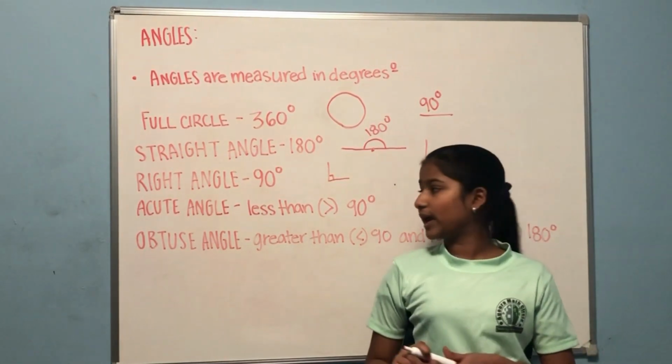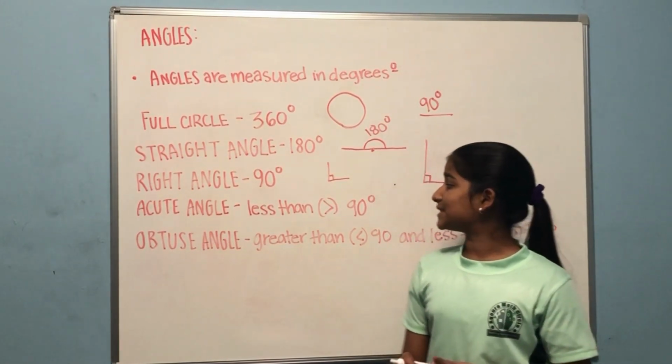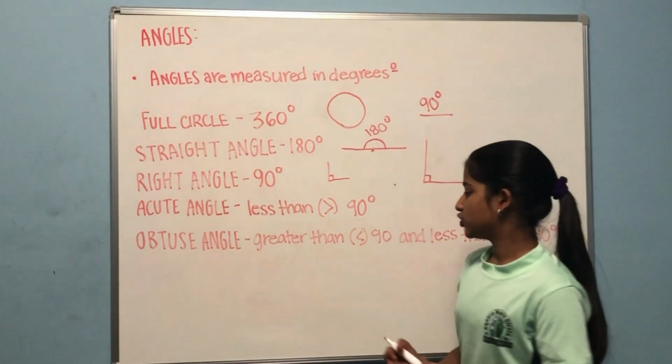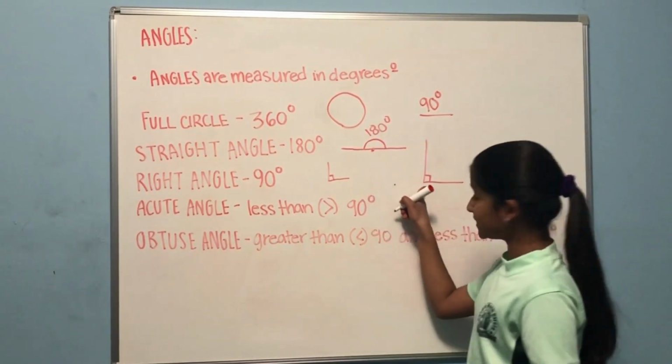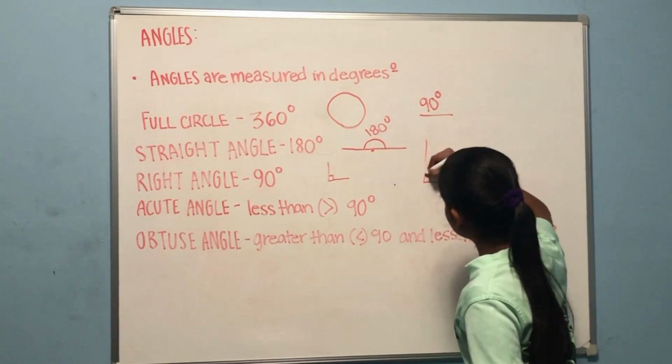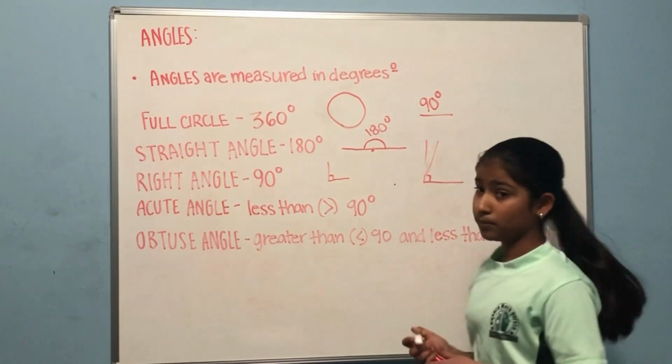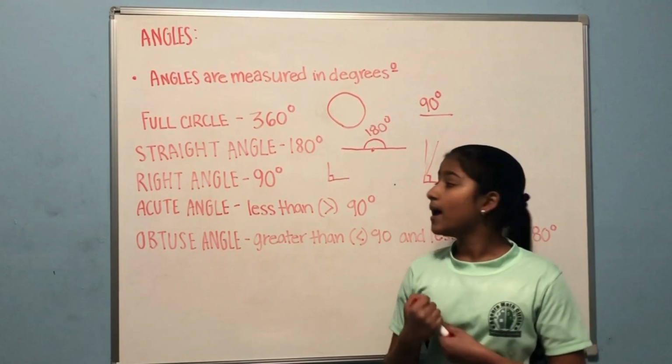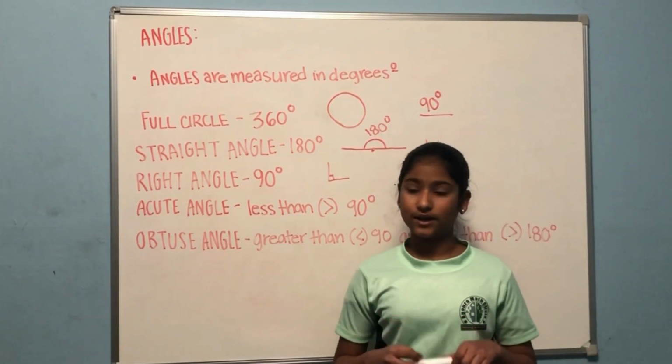Now let's go to an acute angle. An acute angle is less than 90 degrees. As we said, this is 90 degrees, so it can even be 89 degrees, it can be even 12 degrees, but it has to be less than 90 degrees.